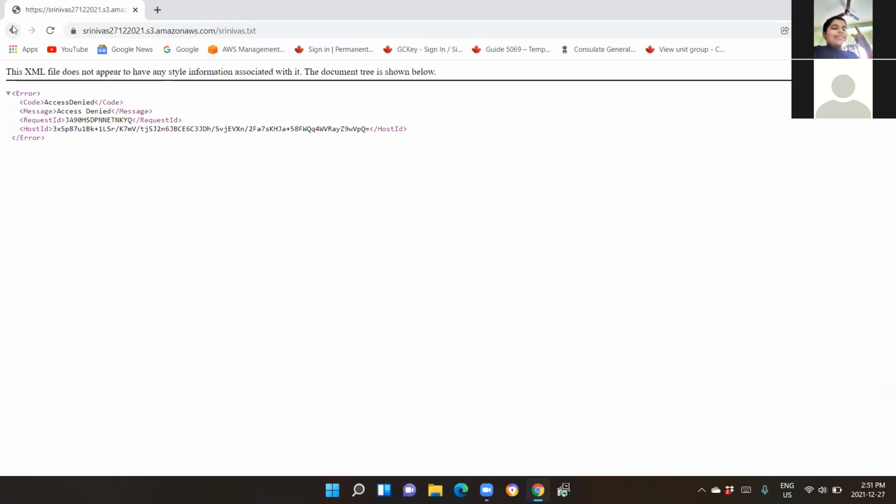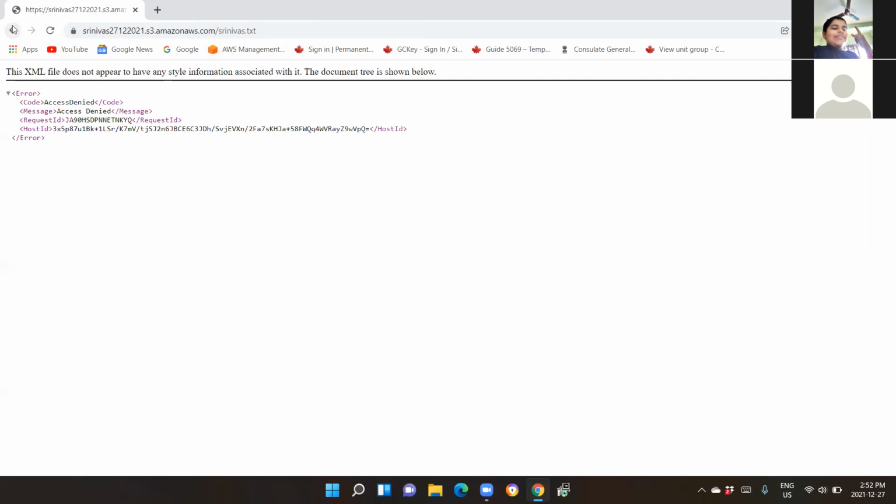This is because the object permissions, everything is controlled by your bucket. Everything has been dictated by your bucket itself. The object definition is subject to your bucket access only. At the bucket level, you have already given no permissions to the bucket as public. So there is no way you can access your object. Even if you give access permissions to your object, you still cannot access it. This is a very important point that you must remember.